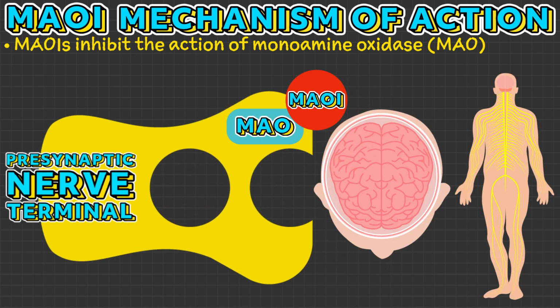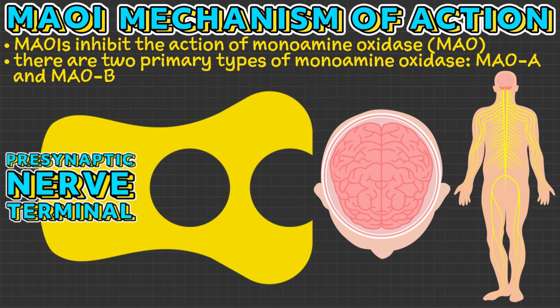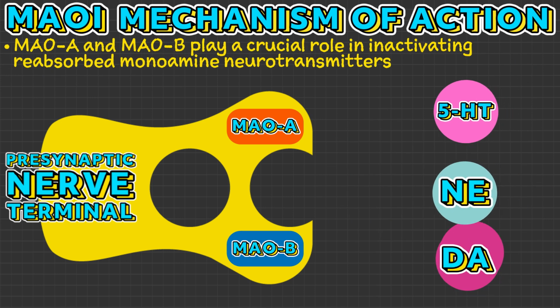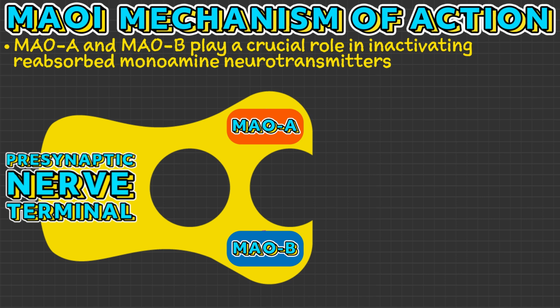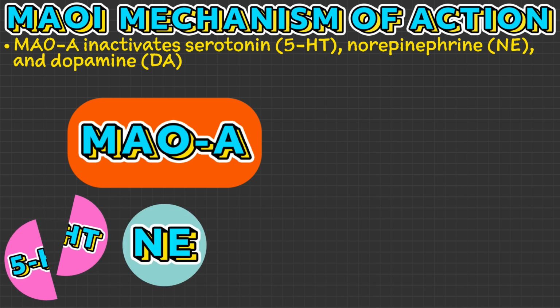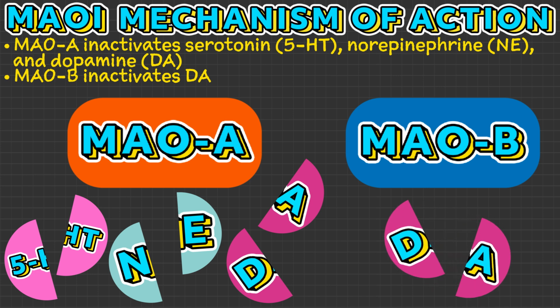MAOIs work by inhibiting the action of monoamine oxidase, an enzyme found in presynaptic nerve terminals within the central and peripheral nervous systems. There are two primary types of monoamine oxidase, MAO-A and MAO-B. These enzymes play a crucial role in inactivating reabsorbed monoamine neurotransmitters. Specifically, MAO-A inactivates serotonin, norepinephrine, and dopamine, while MAO-B primarily inactivates dopamine.